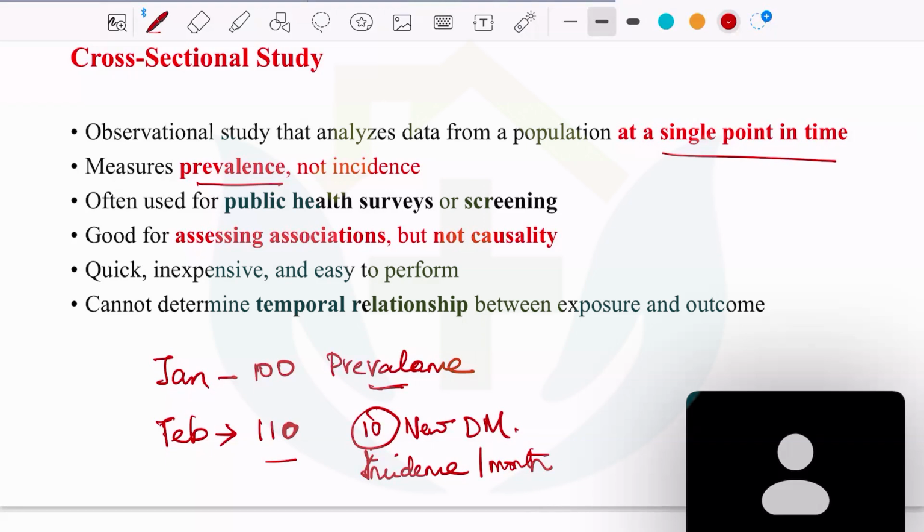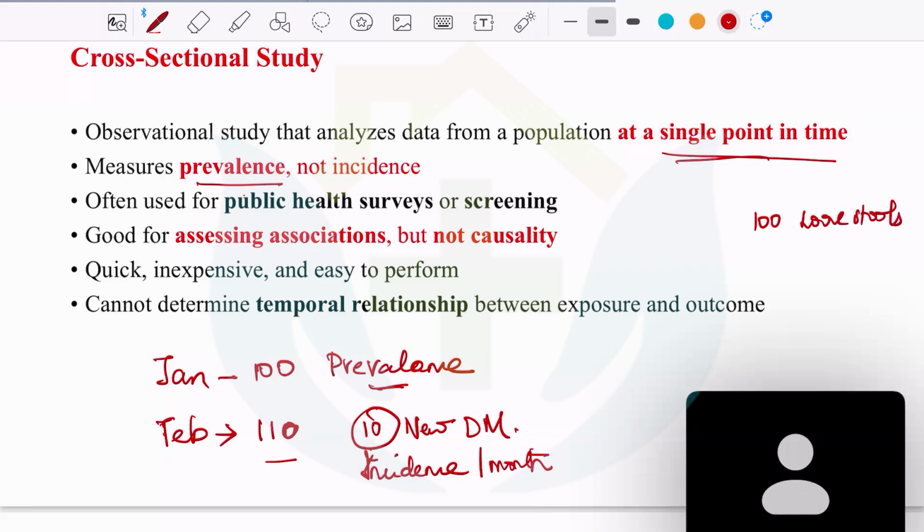So when you do a cross-sectional study, you go and do the data and sample analysis at a particular point of time. That is a single point of time. So all you can do is prevalence, and you cannot find the incidence. So suppose you get information in a population that patients are having loose stools. So you go to the village and do a door-to-door survey and find out that there are 100 people having loose stools.